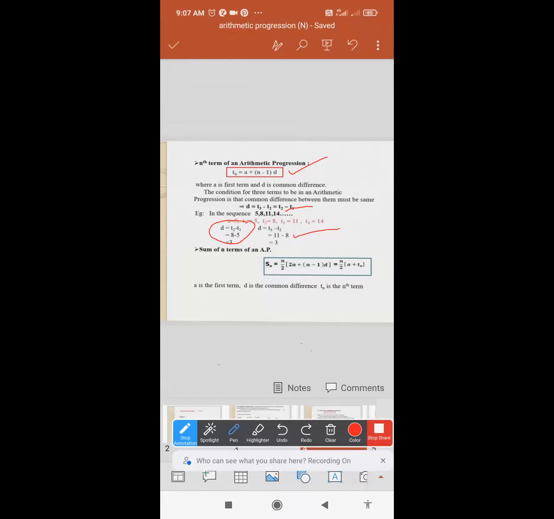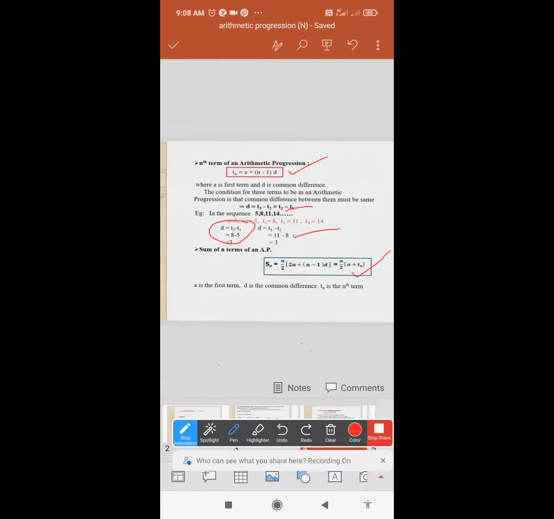Okay, now we'll start with the sum of the nth term of an AP. This formula is very important for my class. Please remember it. Sn is equal to n by 2 [2a plus (n minus 1)d]. That is also n by 2 [a plus tn]. This is a very important formula. You must write it down somewhere and look at it carefully every day.